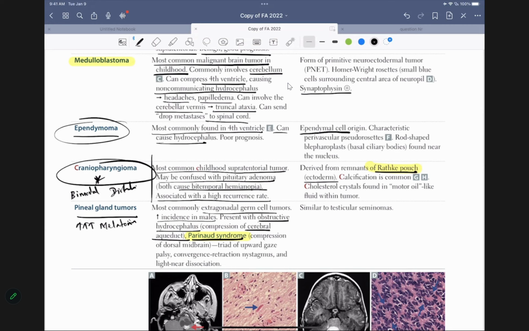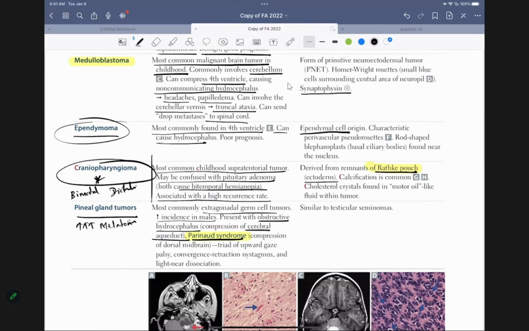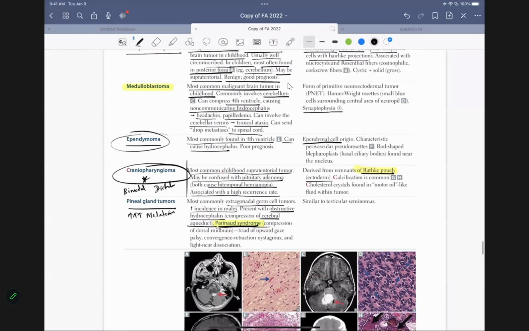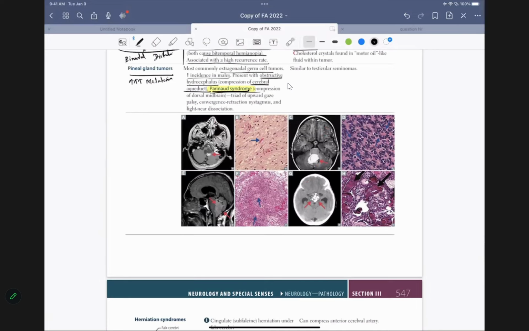Okay, so that's the idea. So when we do Parinaud syndrome in brainstem lesion, I will ask you what causes Parinaud syndrome. The answer is pineal gland tumor. Is that clear, folks? So what happens is when the pineal gland is like this and the tumor enlarges, it compresses something. That compression of the brainstem gives you Parinaud syndrome. Is that clear, folks? All right. So we'll talk about that. I will remember, and we will discuss further in there, folks. Okay. Very important. That's pineal gland tumor. These are all childhood primary brain tumors. Is everybody clear? All right. Let's continue.